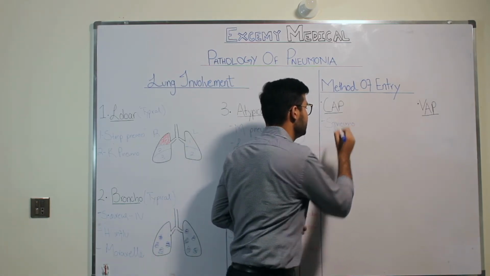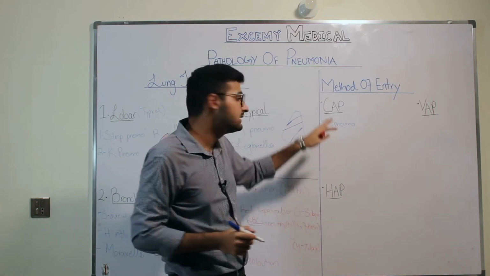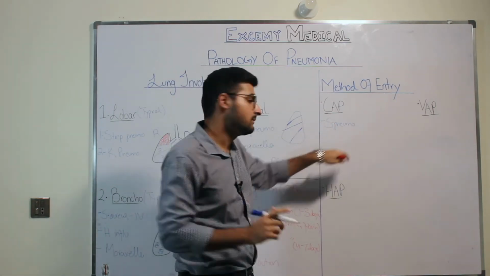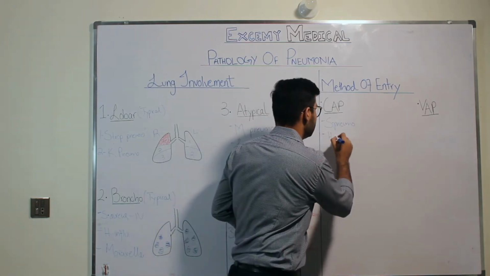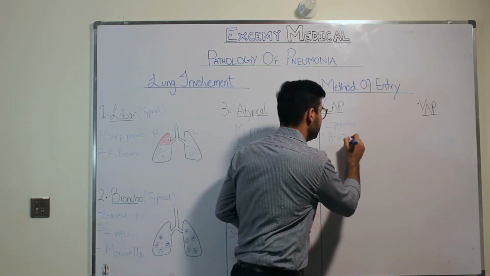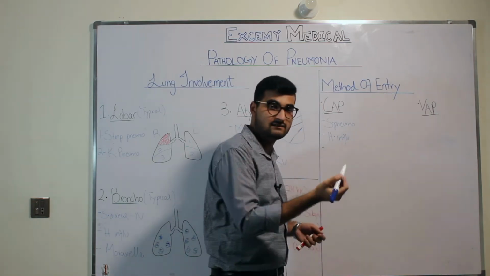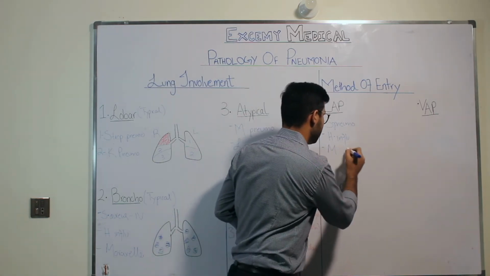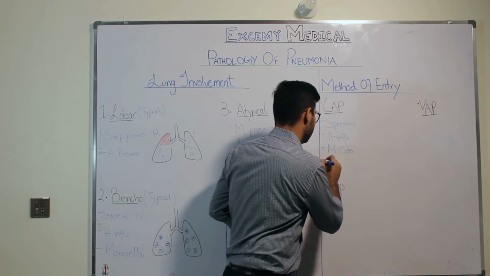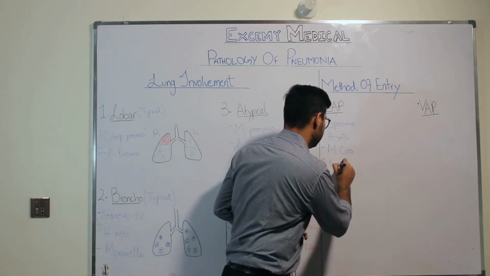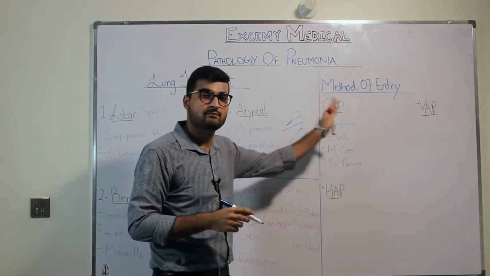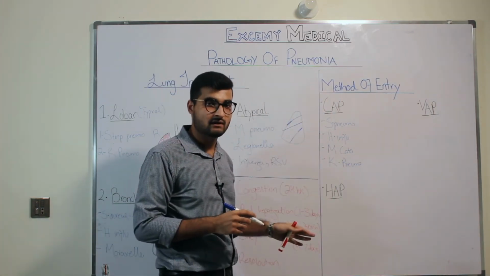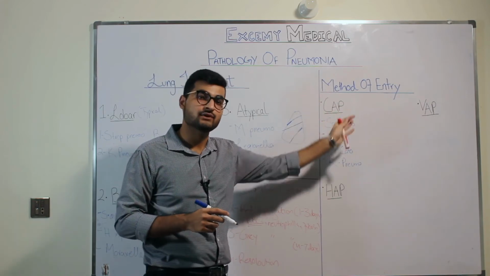Streptococcus pneumoniae is the most common organism that you will come across very commonly. Apart from Strep pneumo, what other organisms do you have? You have H. influenzae, Haemophilus influenzae. The third organism is Moraxella catarrhalis. The fourth organism is Klebsiella. These are the major organisms that you will be coming across in patients who get community acquired pneumonia.